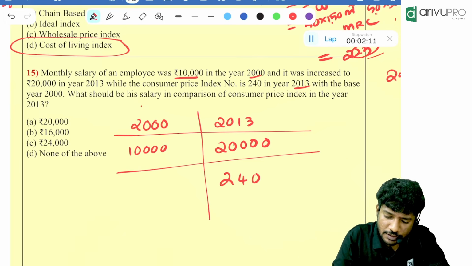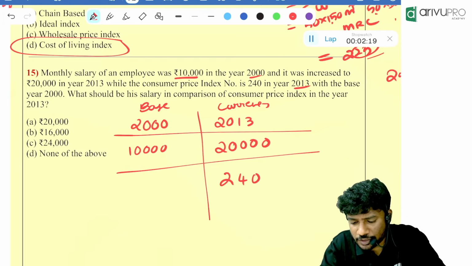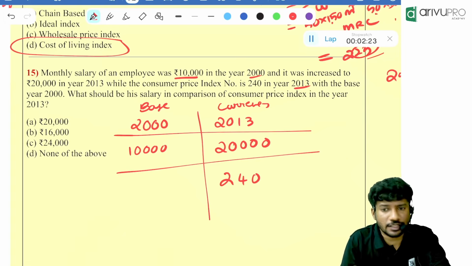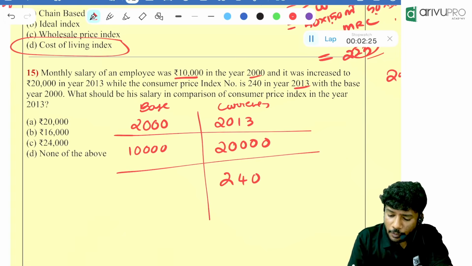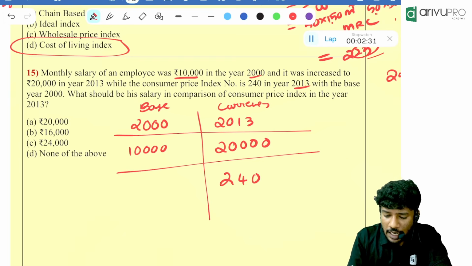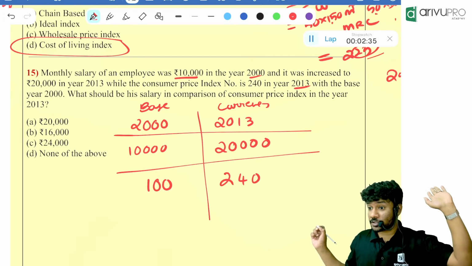So this is the base year, and this is the current year. The question is what should be his salary in comparison to the consumer price index number in the year 2013. Now, people, whenever the base index number is not given, you will assume it as what? 100. Till here any doubt? Everyone understood till here?